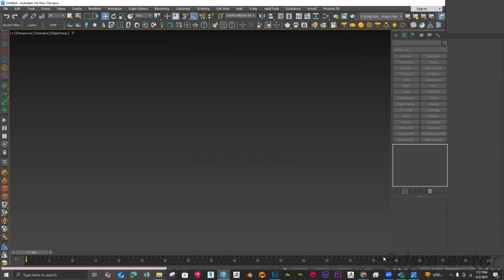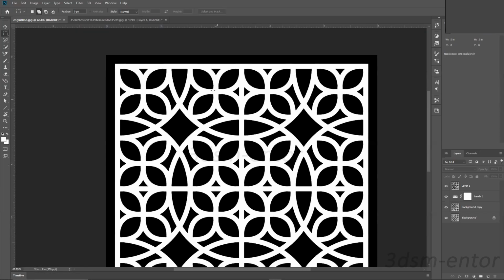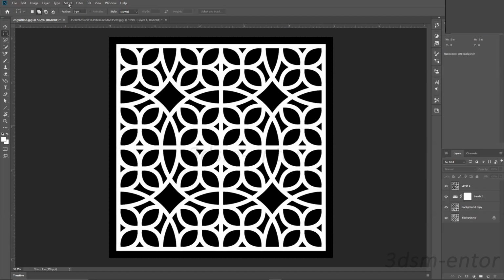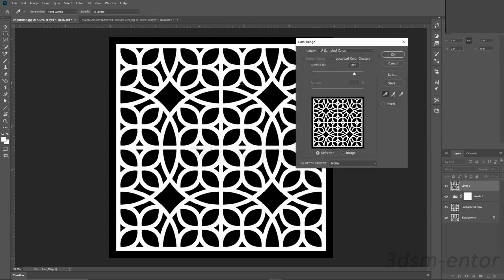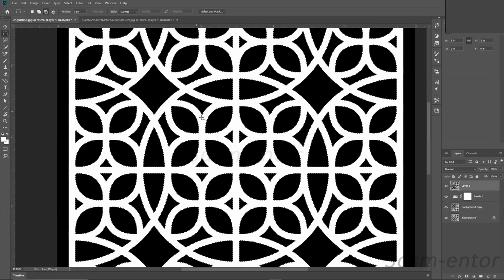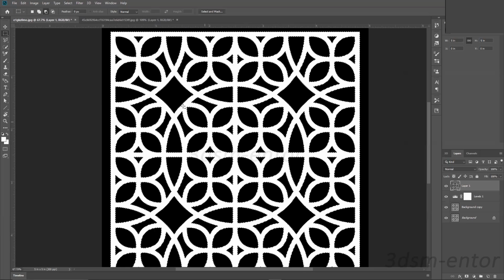What we can do is open this design inside Photoshop. After that, you have to go to Select, click on Color Range, and select the white part here. Adjust the fuzziness and hit OK. So you can get a nice selection of your areas.